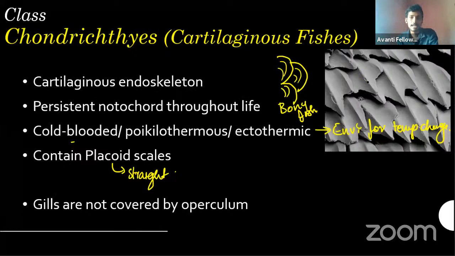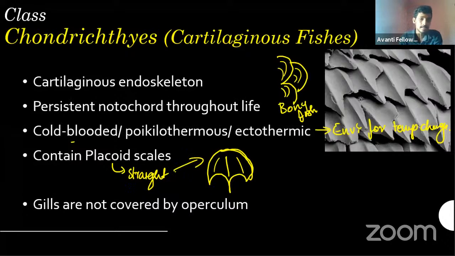So these kind of scales, as you can see, if I write like this, it will be somewhat like this. These kind of scales are called placoid scales. We will write like this: these are called placoid scales. These kind of scales are only present in the cartilaginous fishes. Second, gills are not covered by the operculum.